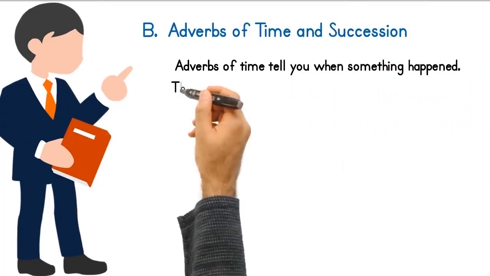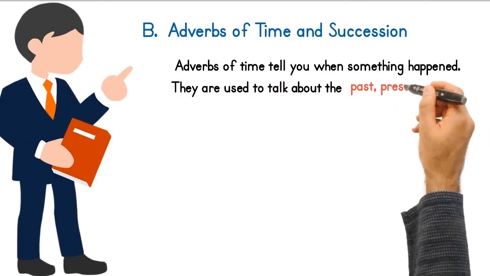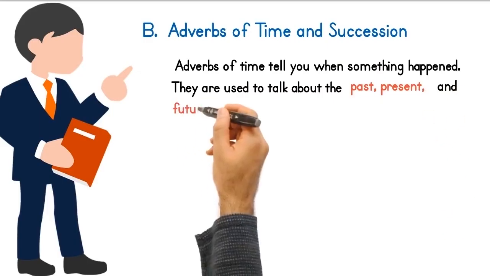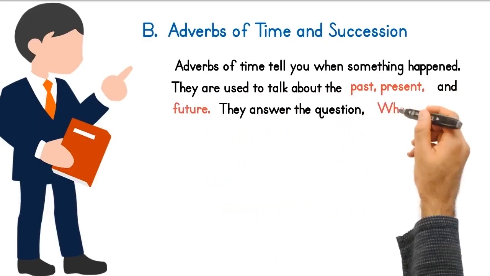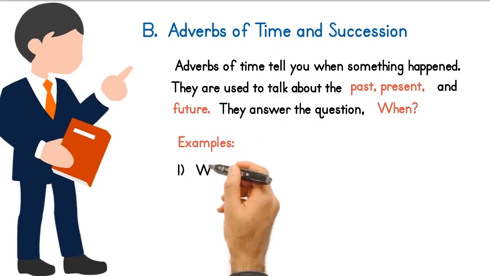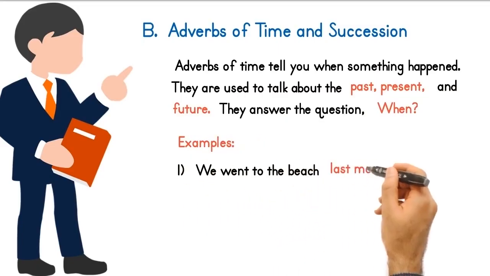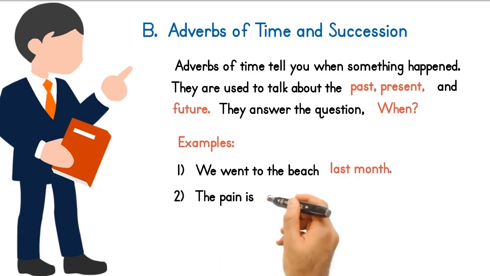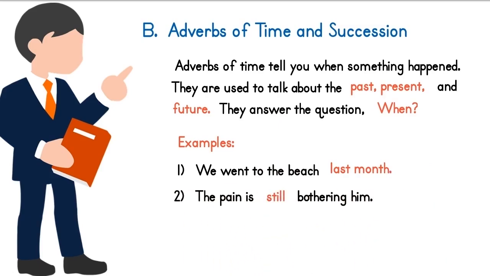Adverbs of time tell you when something happened. They are used to talk about the past, present, and future. They answer the question, when. Examples: past, we went to the beach last month. Present, the pain is still bothering him. Future, they will release the results soon.